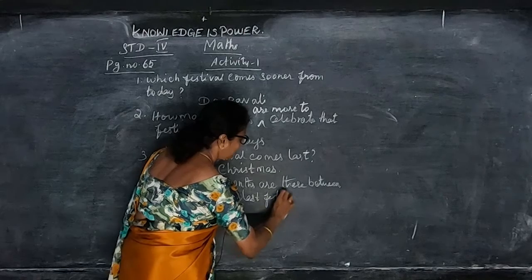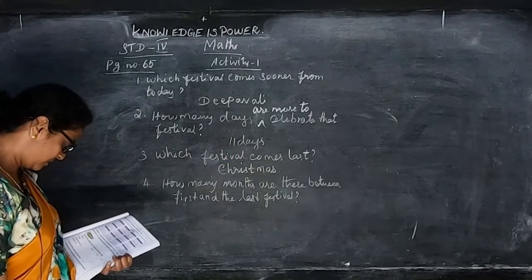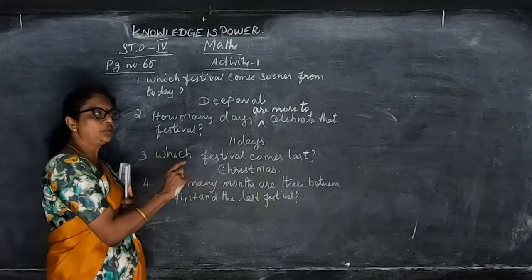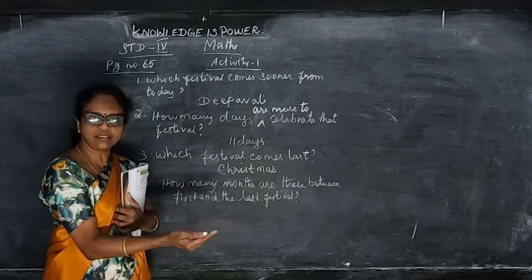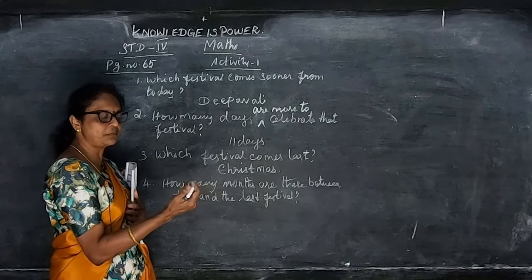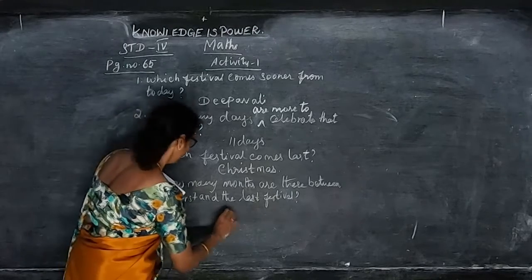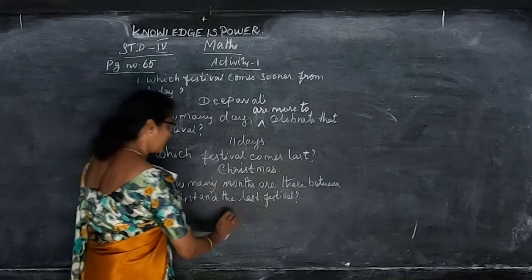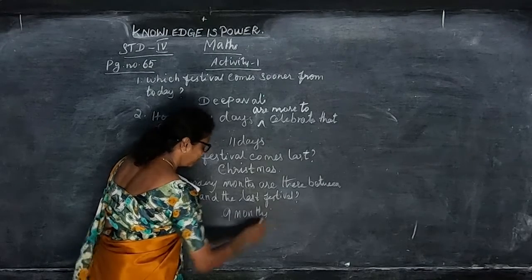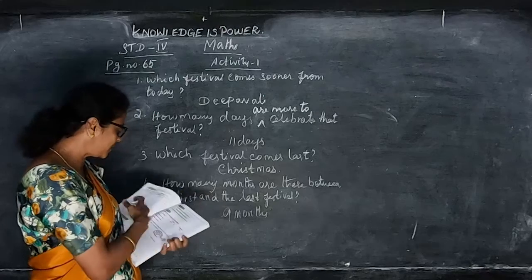Sorry, the first festival is Pongal, and the last festival is Christmas. From January to December: February, March, April, May, June, July, August, September, October, November. So there are 9 months between the first and the last festival. Okay, so these are the questions.